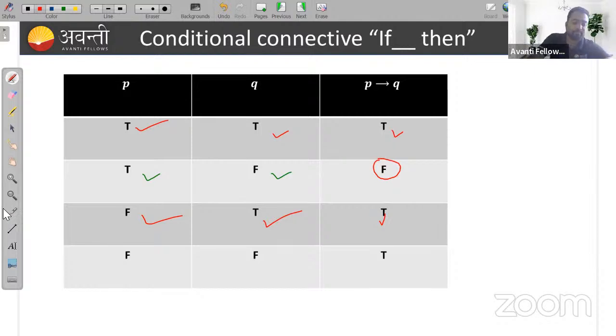Similarly, okay. What is happening with my pen? Sorry, guys. Sorry.